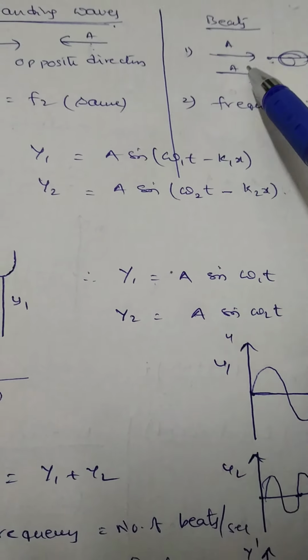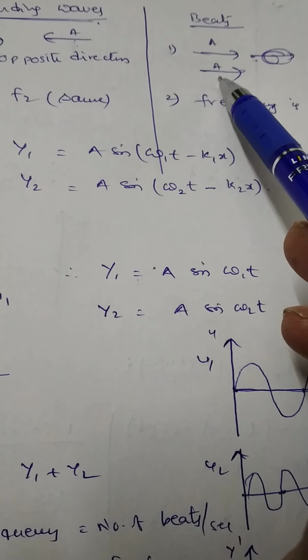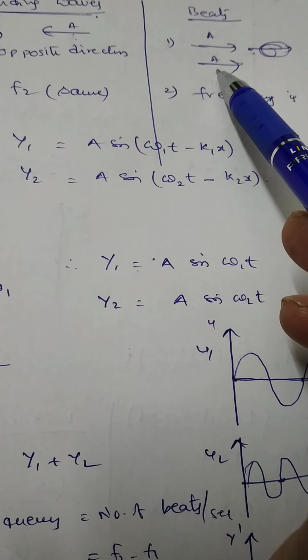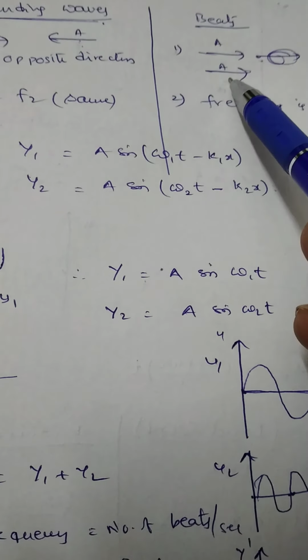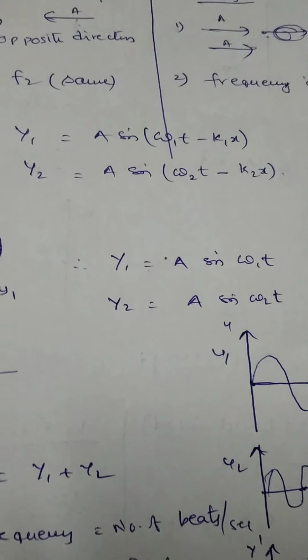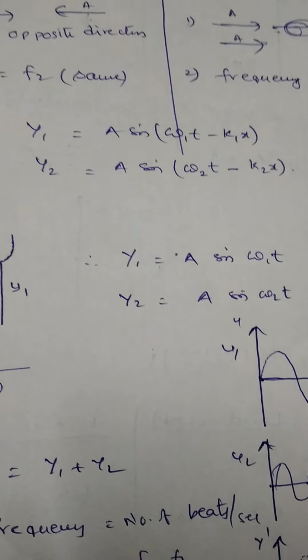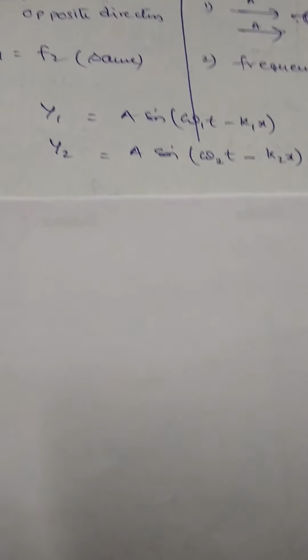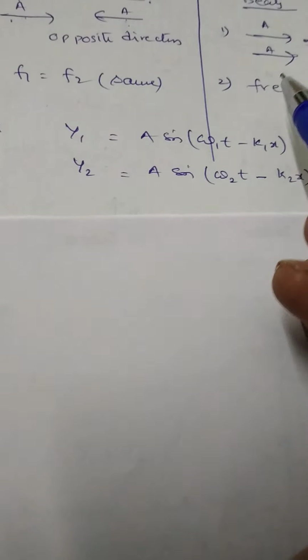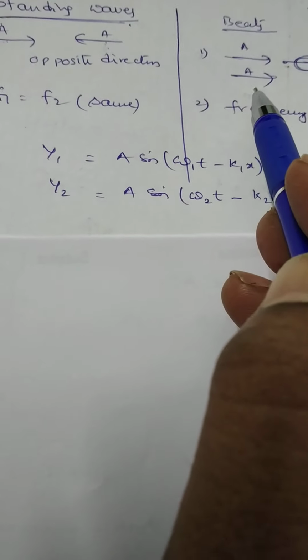Otherwise, if the crest of one wave is superimposed with the trough of another wave, meaning both are in opposite phase, at that point the resultant amplitude will be minimum, or the resultant intensity will be minimum. Resultant intensity means loudness is also minimum. That's why at that point a minimum sound is produced, which is also called the waning of sound.